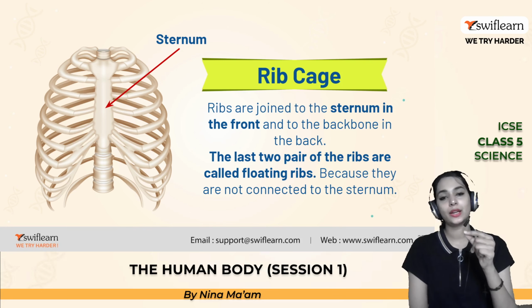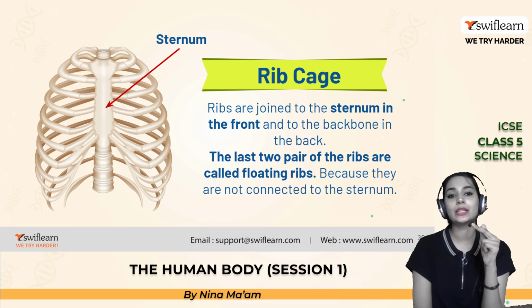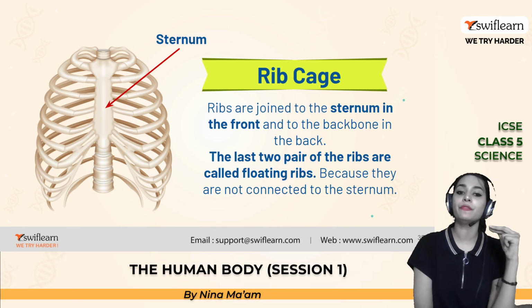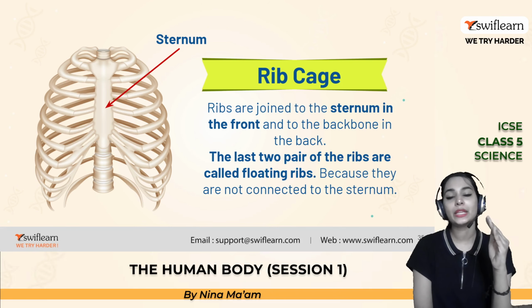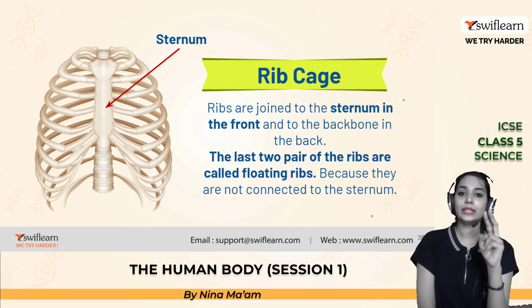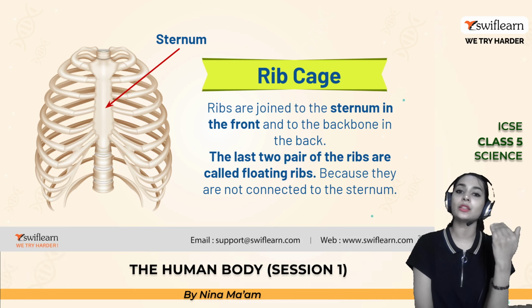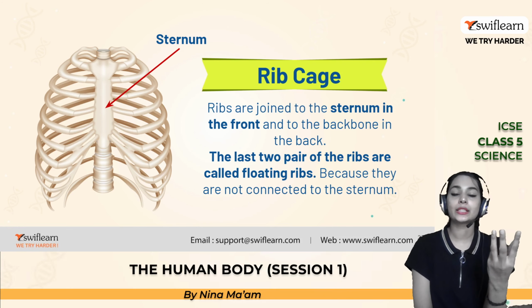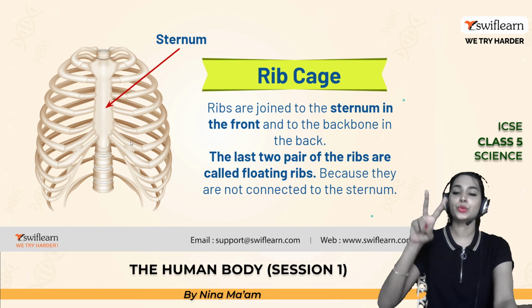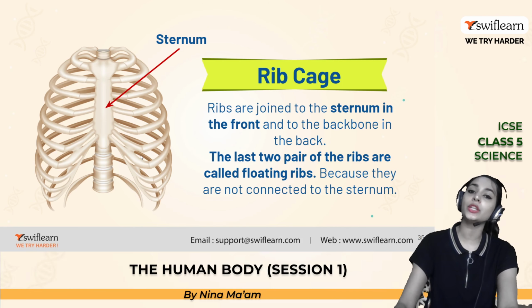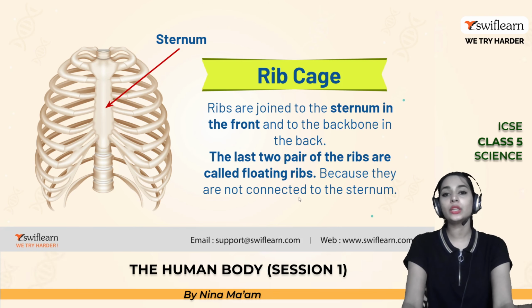The last two pairs in this rib cage are known as the floating ribs. These two pairs are not connected with the sternum, but the rest of the 10 pairs are connected with the sternum. The last two pairs are known as the floating ribs because they are not connected with the sternum.